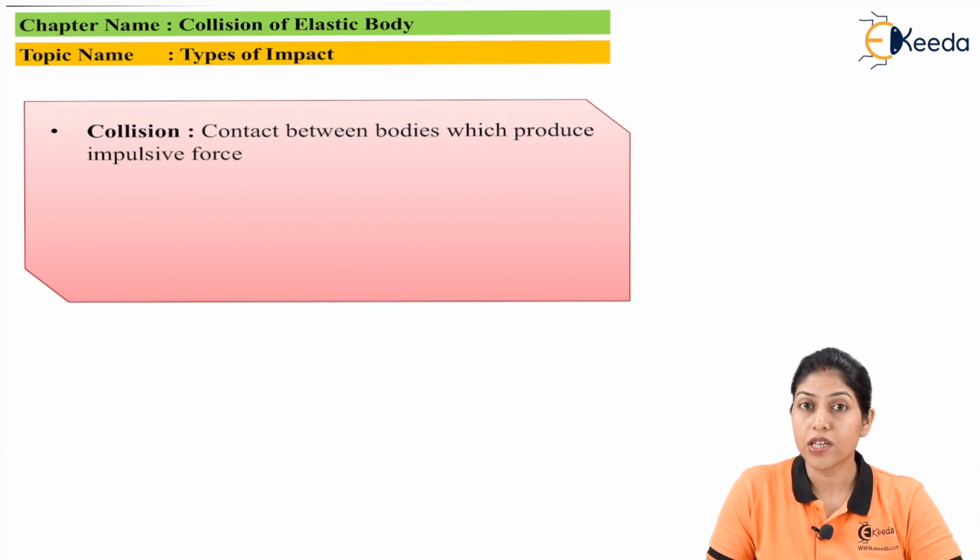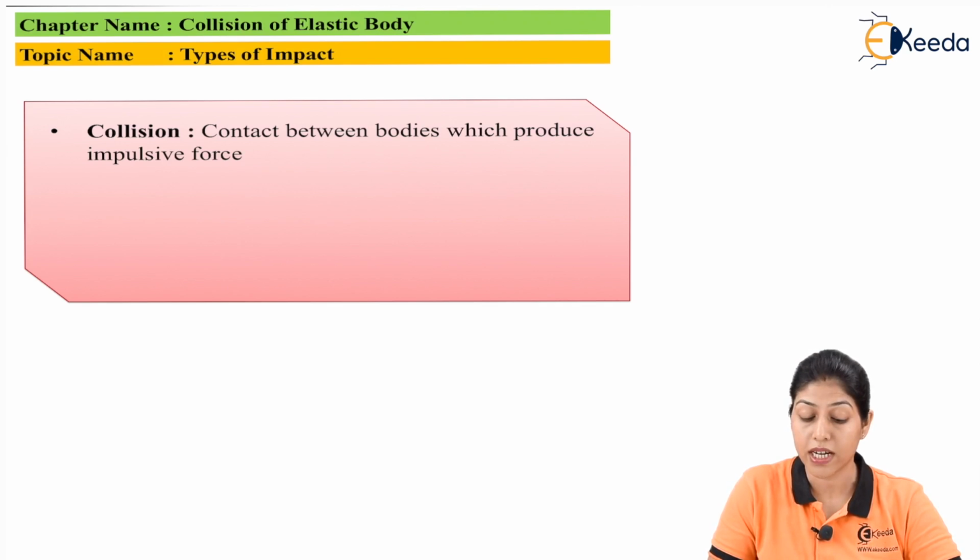So I'll start with the term which is called collision. Collision is always related to motion of two bodies which are moving with different velocities. Initial velocities of the bodies should be different, and if one body is hitting another body, the velocity of the first body which is hitting the other body should be greater. So in that particular condition we will consider the collision.